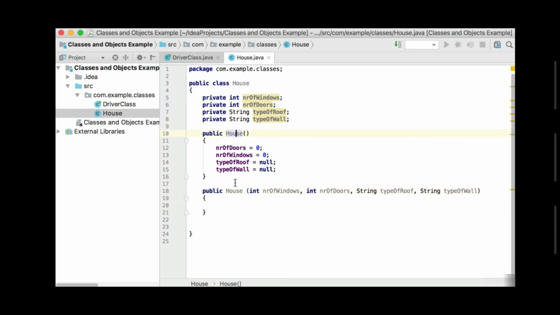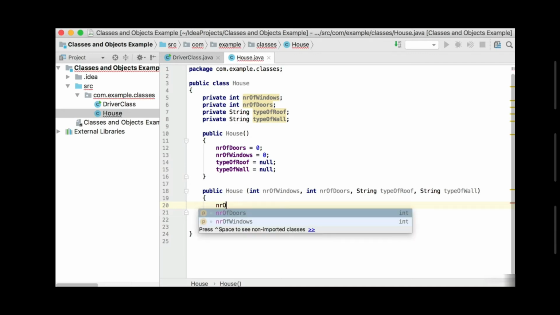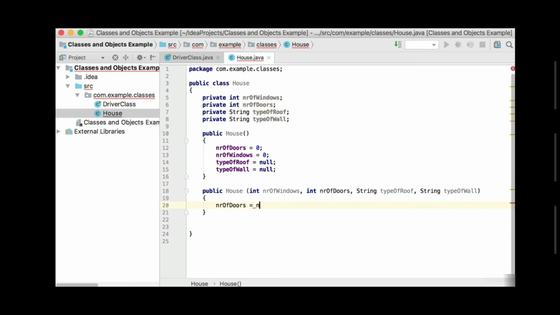So in this case I'm overloading the constructor here, and remember the constructor method is the method that will construct your object. So in this case we can then set number of windows and number of doors not to 0 but to the values that were passed in here. So I'm going to say number of windows, let's start with doors first, equals number of doors that was passed there.